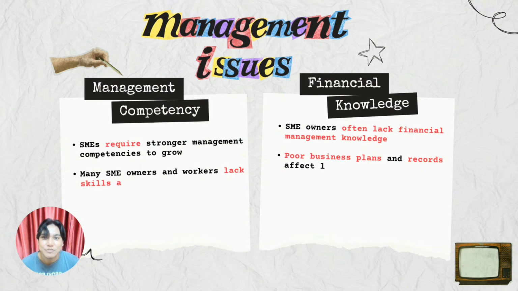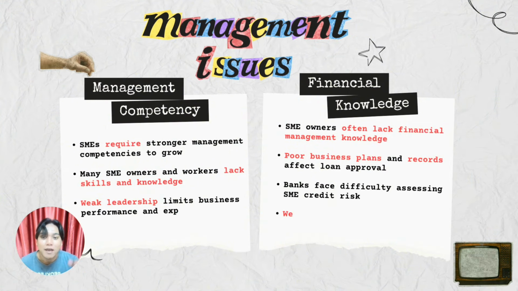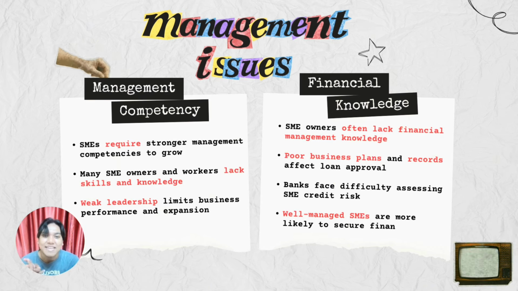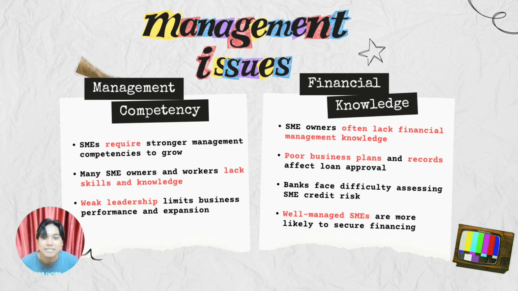So the first issue would be management competency. Small and medium enterprises require strong management skills in order to grow. However, many SME owners and employees lack leadership, planning, and decision making. This weak management reduces efficiency and limits business performance and expansion.